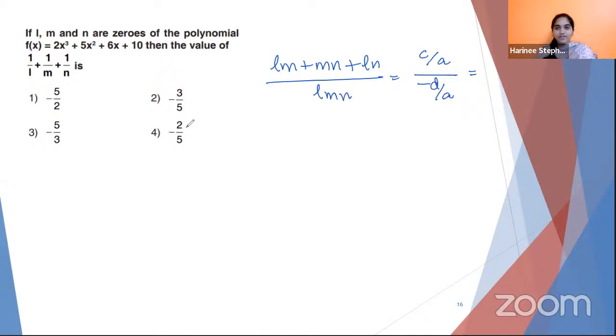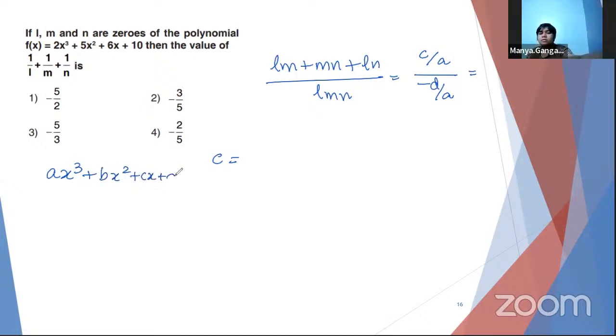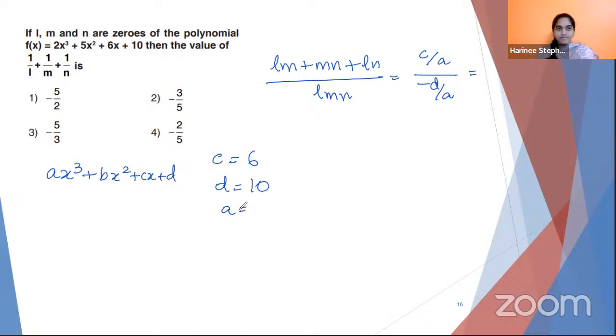Here, what is your C value, Manya? In this polynomial, which is C? No, you are still in quadratic. This is cubic. The general format is ax cube plus bx square plus cx plus d. Now tell me what is C? Minus 6. Very good, correct. What about D? D is 10. A? A is 2. Very good. Substitute and find out. Tell me the final answers, everyone.